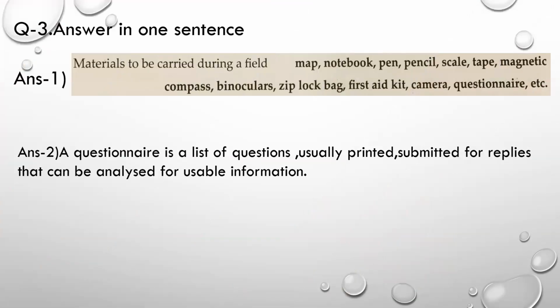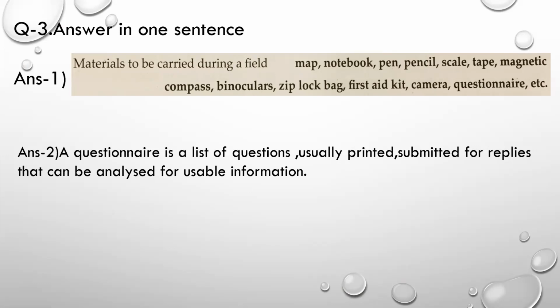Question number 3, answer in one sentence. Number 1, what are the materials to be carried during a field visit? Answer, materials to be carried during a field visit are map, notebook, pen, pencil, scale, tape, magnetic compass, binoculars, Ziploc bag, first aid kit, camera, questionnaire, etc.